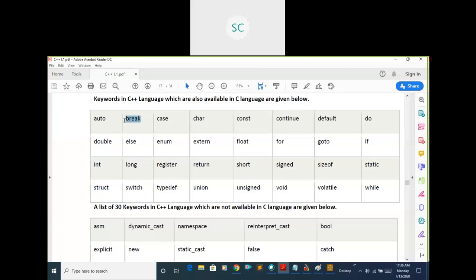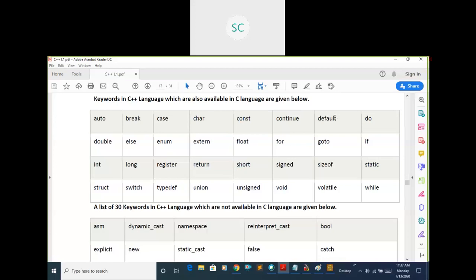Break statement, else, long. In the modifiers concept we saw this, right? Long int, long double. We use this. Switch statement, case, enum, register, typedef. Char is also a data type, extern, return statement, unions concept, const keyword. We use it, right? This is also a keyword. Float, short, unsigned, continue, for, void data type.